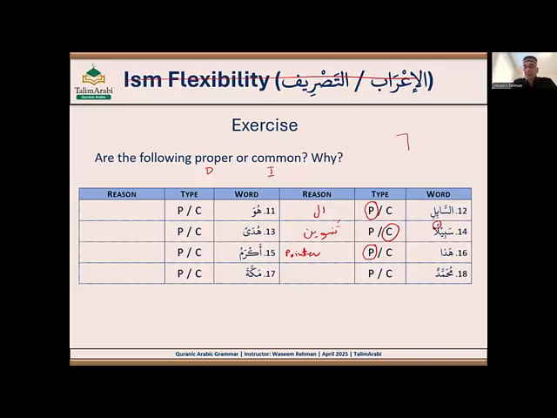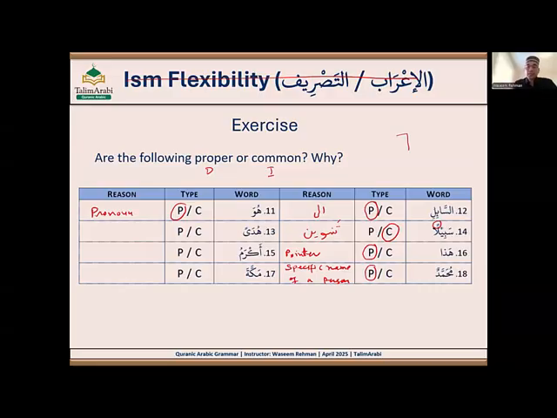Muhammadun is proper. Reason? It's a proper name. Specific name of a person, or ismu alam, the Arabic name. All right. Huwa, proper. That's also proper. And reason? It is a pronoun.